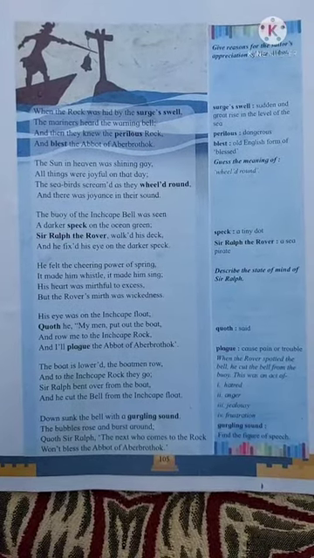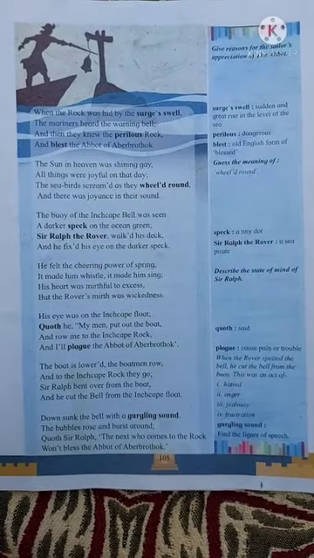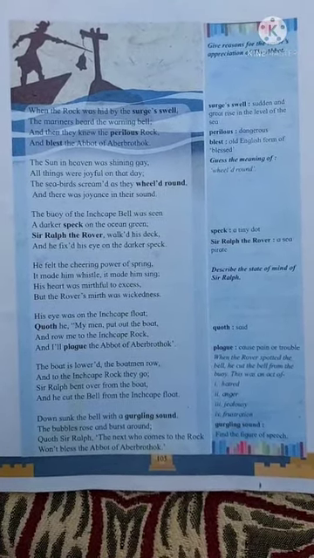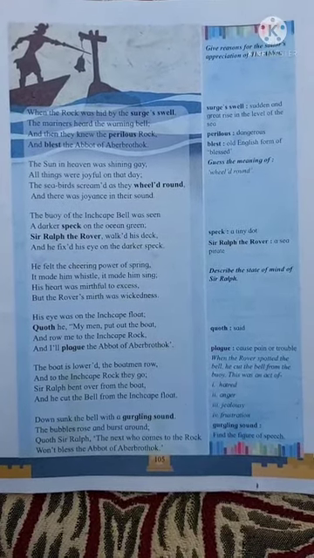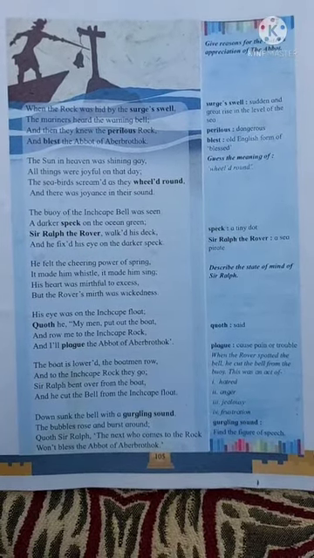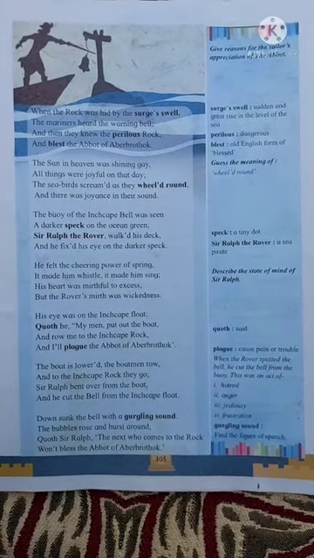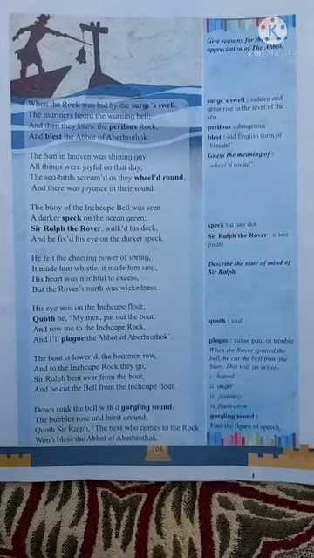That means Sir Ralph said that any sailor, any shipman, when they come by this way, would not be able to hear the sound of Inchcape Bell, the warning bell, and they would not be able to bless the Abbot of Aberbrothock. So it indicates his jealousy and his wickedness.